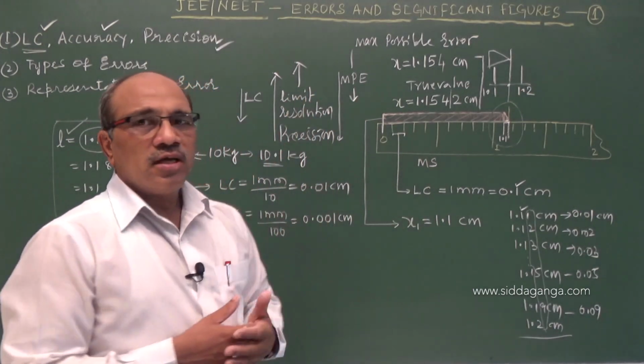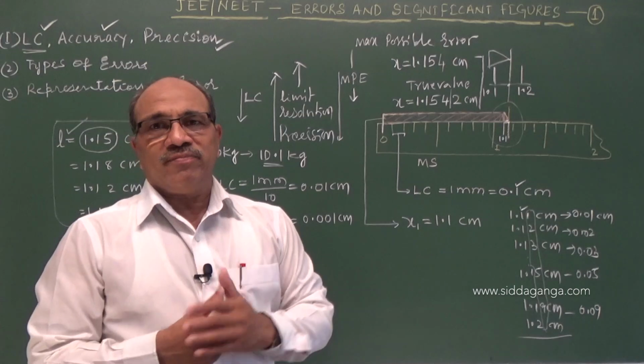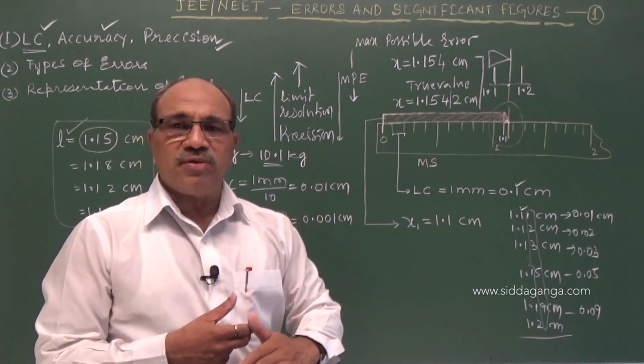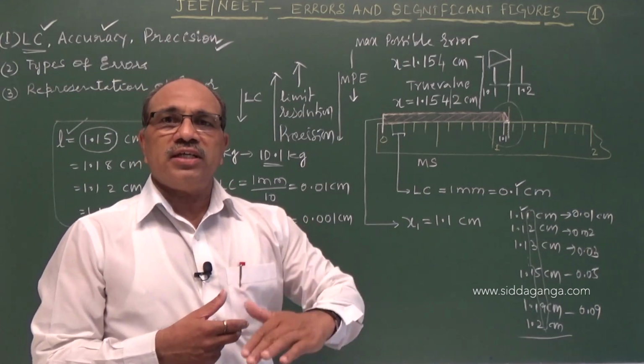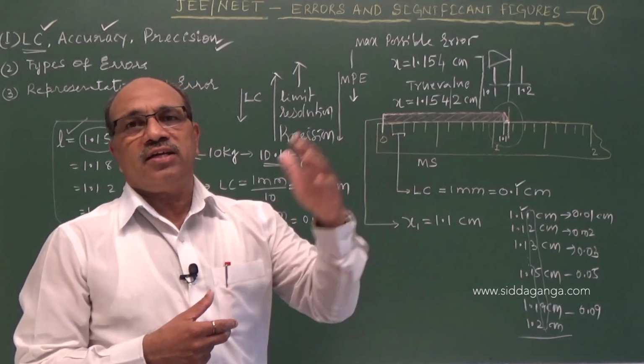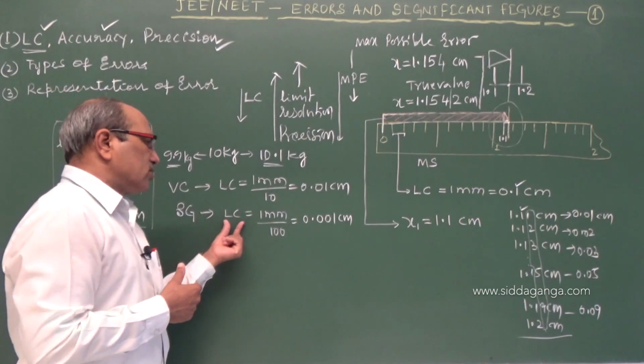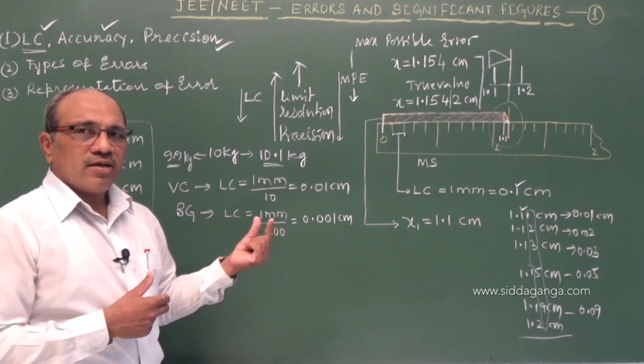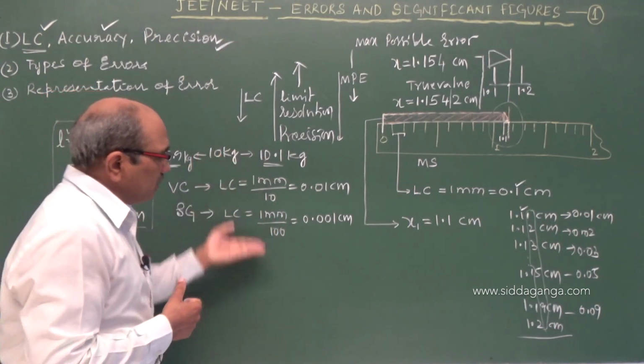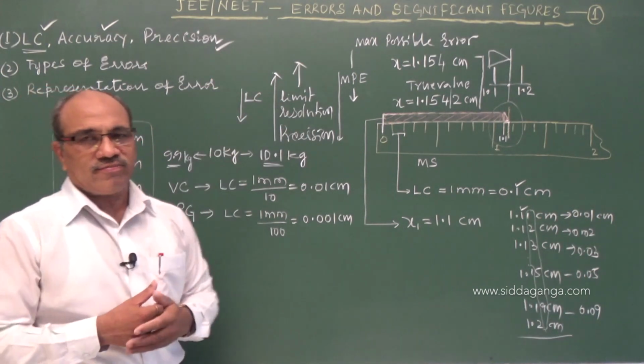Precision means least count is minimum. If the least count is minimum, then we say the instrument has higher precision. Precision relies on this minimum magnitude. As the minimum magnitude decreases, precision increases.